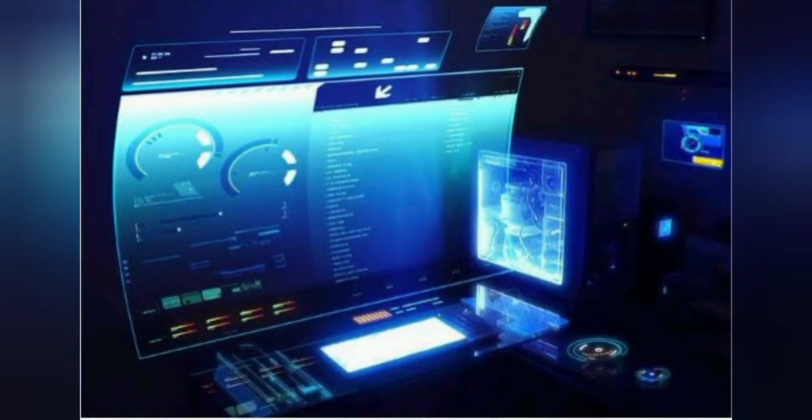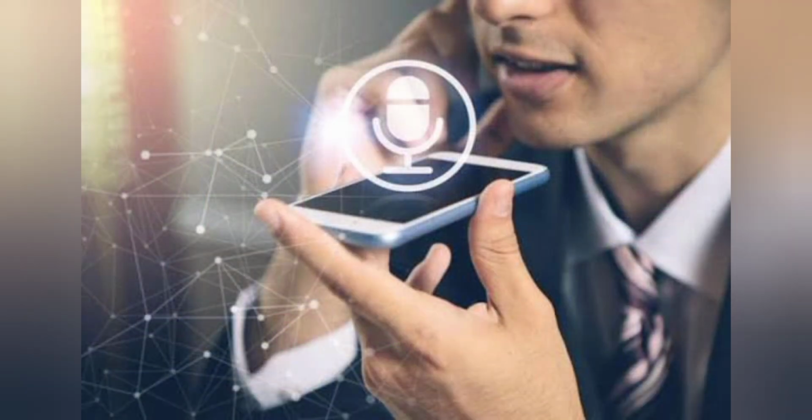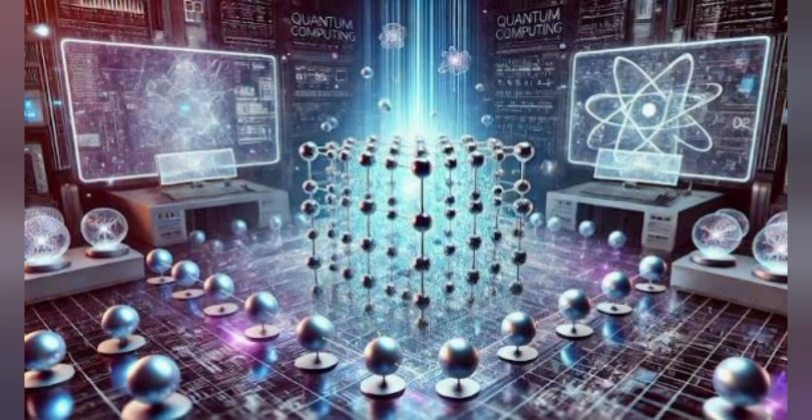Fifth generation, artificial intelligence, 2010 onwards. This is the computer generation that we use. We know that computer devices with artificial intelligence technology are still in development. Still, some of these technologies are emerging and being used, such as voice recognition. AI is made possible by adopting parallel processing and superconductors. In the future, computers will be revolutionized again by quantum computation, molecular, and nanotechnology.